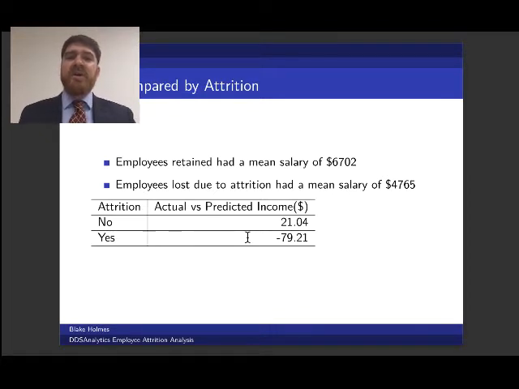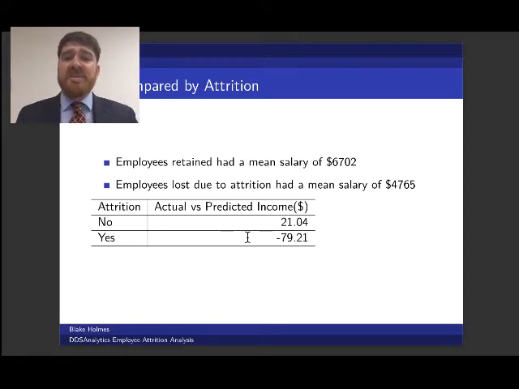So what we really want to do is look at the employees that are making less money than what we'd expect. We can do that by using our salary predictor and comparing it to the actual salaries that the employees were making. Once we do that, we see that the employees that didn't leave on average made $20 more than what our tool predicted, versus the employees that did leave made $80 less than what our tool predicted.